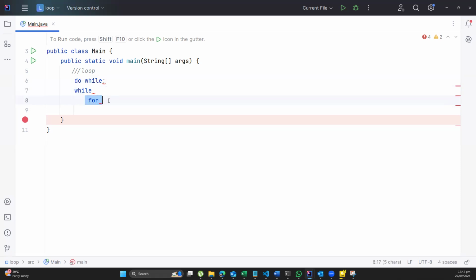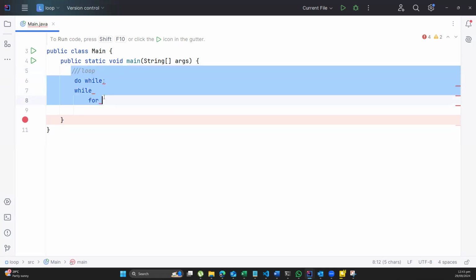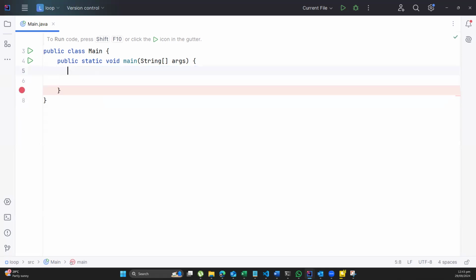If you know your stopping point, if you know how many steps you are supposed to do, then you would use the for. Let us begin with the for, because the for is easy.